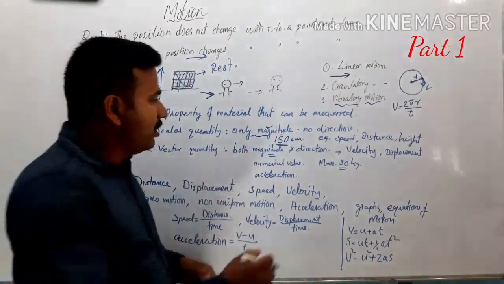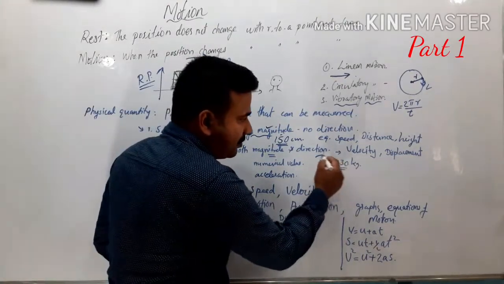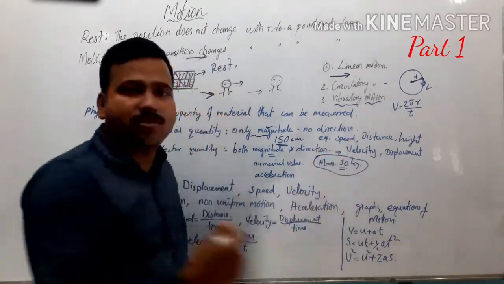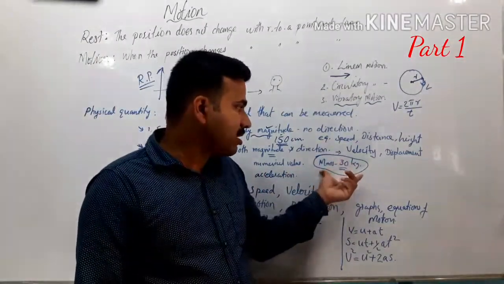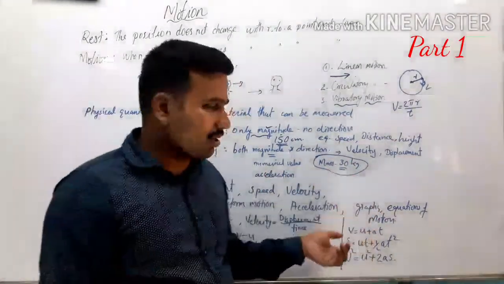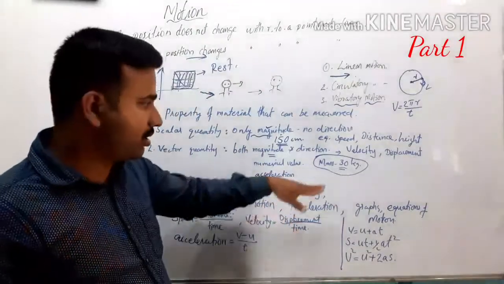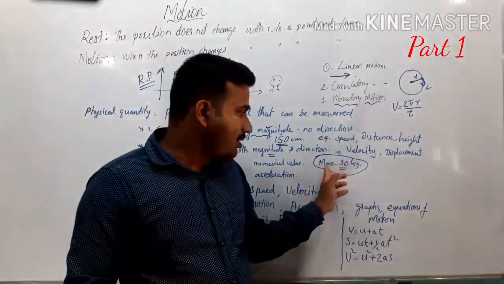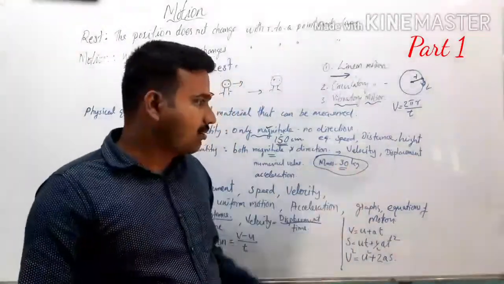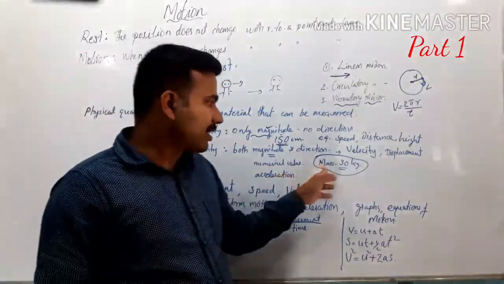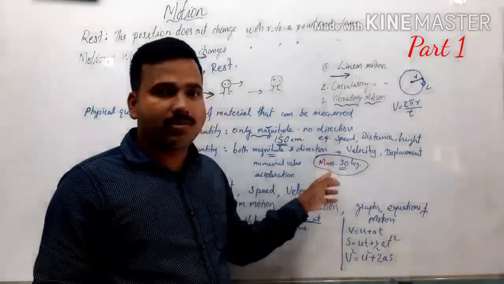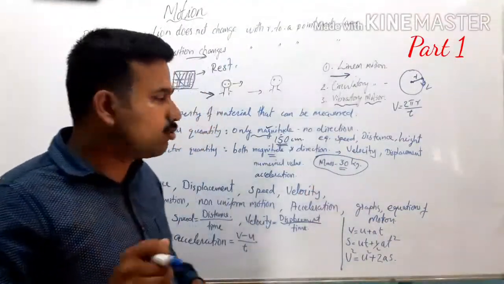Then, suppose for example, the mass of an object. Your mass, weight. We will consider the mass of an object, say 30 kilogram. In which direction do we want to specify it? So what type of quantity is it? Mass is a scalar quantity. Weight is a vector quantity.